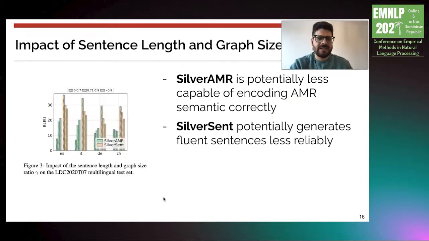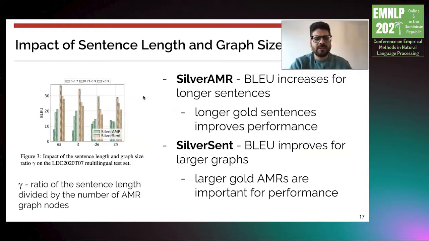Here, we investigate the impact of sentence length and graph size on the performance of the models. Intuitively, silver AMR is potentially less capable of encoding the AMR semantics correctly, and silver sent potentially generates fluent sentences less reliably. In particular, we calculate the ratio of the sentence length divided by the number of AMR nodes, and you can see the results in this figure, where you have different languages and the approaches silver AMR and silver